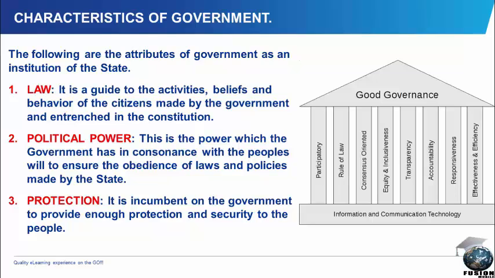The characteristics of government. By the word characteristics, we mean the attributes, the features of government as an institution of the state. Number 1, we have law as the first feature of any government. Law is a guide that directs the activities, beliefs, and behaviors of citizens, which is made by the government and also entrenched in the Constitution.